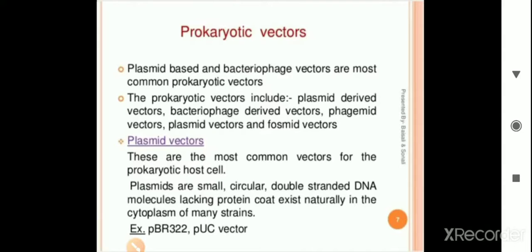These are some of the vectors present in prokaryotic individuals.